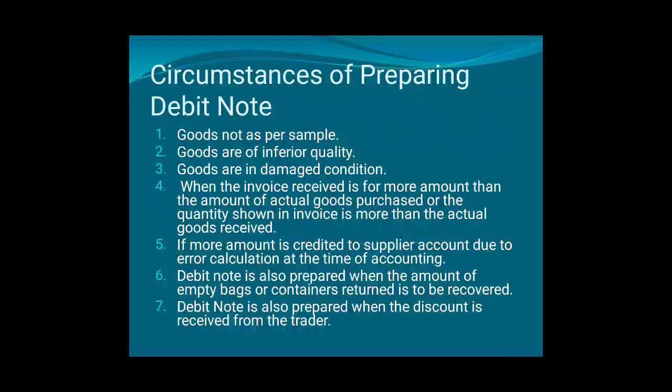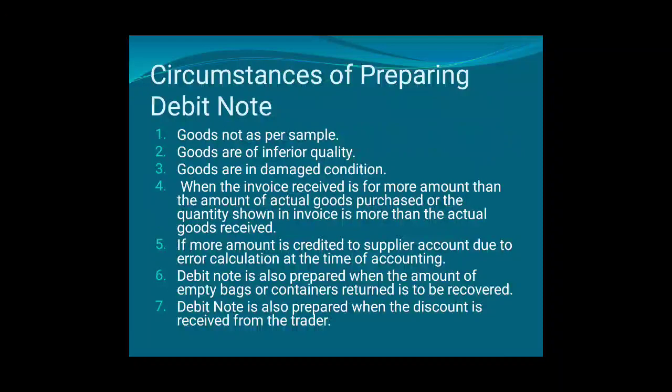Goods are in damaged condition. Sometimes goods reach us in damaged condition. That means it is not in a proper condition. That time also we may return it to the supplier. Fourth, when the invoice received is for more amount than the amount of actual goods purchased, or the quantity shown in invoice is more than the actual goods received. That could be the reason that whatever bill they have sent us is of more value than the actual goods received. We are receiving goods of less amount and getting a bill of more amount. In that case also, we will prepare debit note.